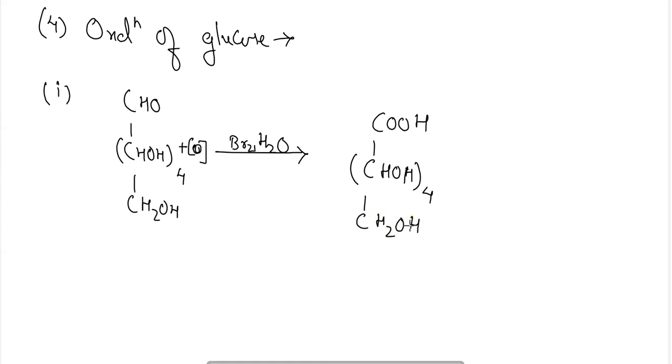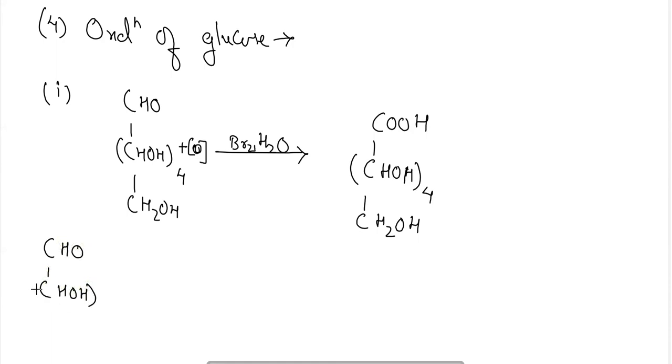Since glucose is readily oxidized, it acts as a strong reducing agent and reduces Tollens reagent, ammoniacal silver nitrate, and Fehling solution also. So here glucose is acting as a strong reducing agent. Here we will find that glucose gives the silver mirror test and the Fehling solution test also.